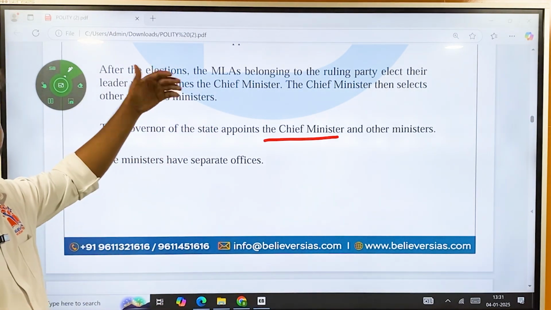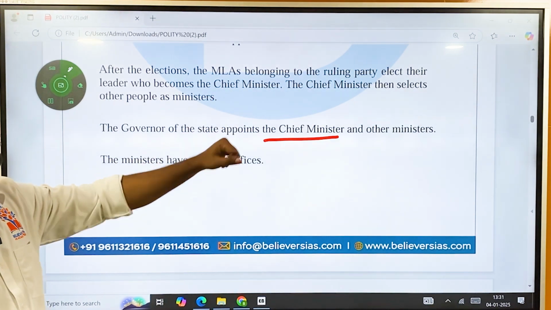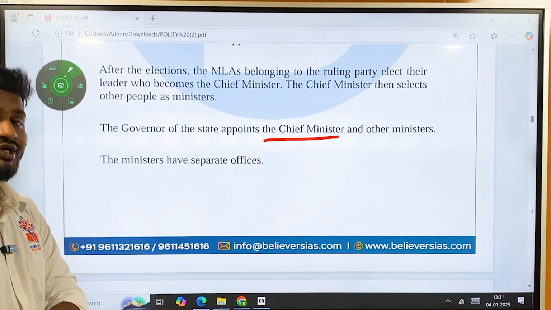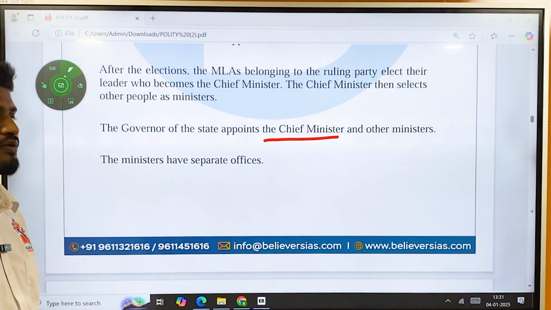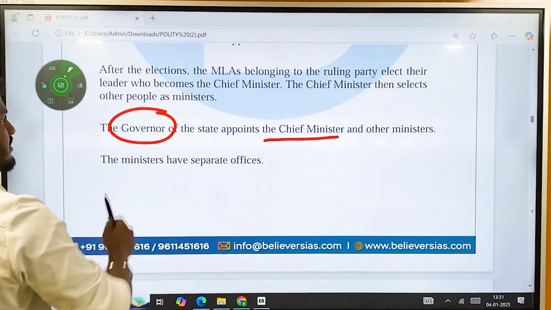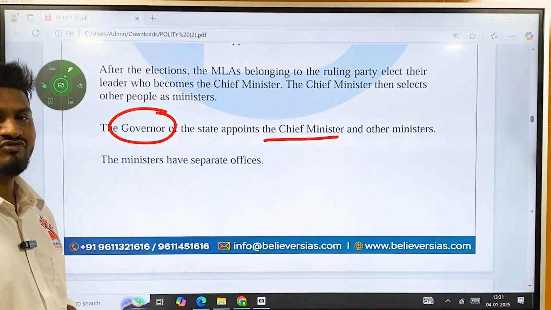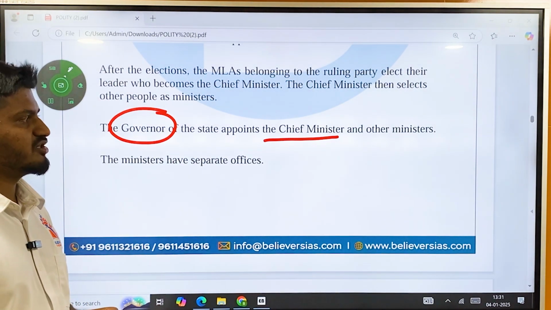Then the governor of the state appoints the chief minister and other ministers. The party is going to decide who will become a chief minister, and the chief minister and party are going to decide who will become the minister. But who is going to appoint these chief ministers and the ministers? It is the duty of the governor. The governor is going to ask them to take a particular oath before they become chief minister or ministers.